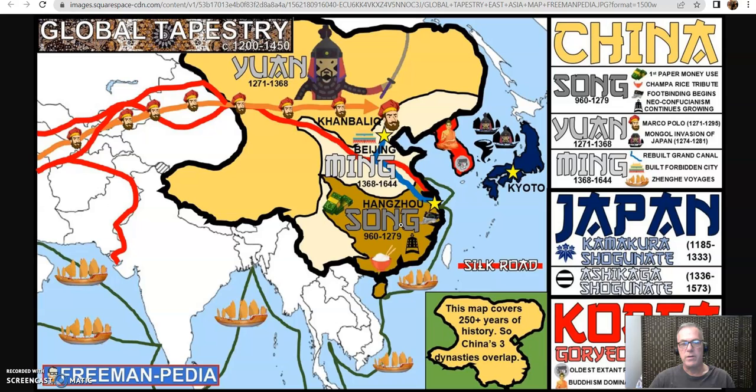Our primary focus is going to be 1200 to 1450, but we have a map that shows quite a few things in China throughout the age. This starts with the Song Dynasty, and we'll be going into some background, mostly focusing on the Song Dynasty, because in this period this area was taken over by the Mongols, which we'll be covering later on. But the Mongols kept the governance of China pretty consistent, so a lot of the things that we talk about apply.